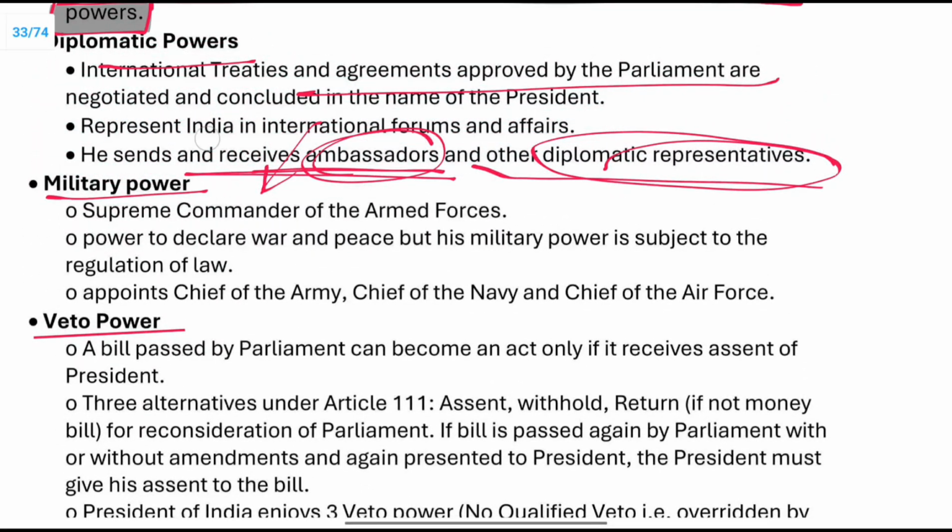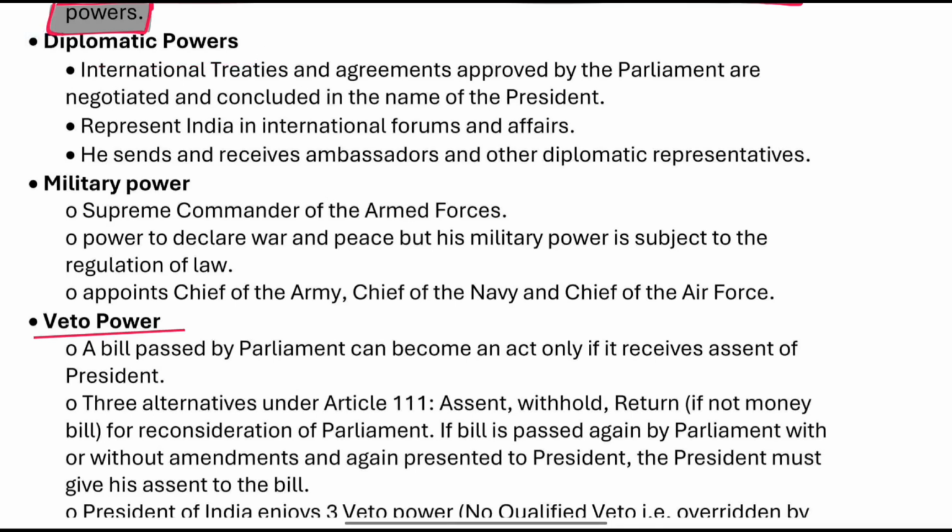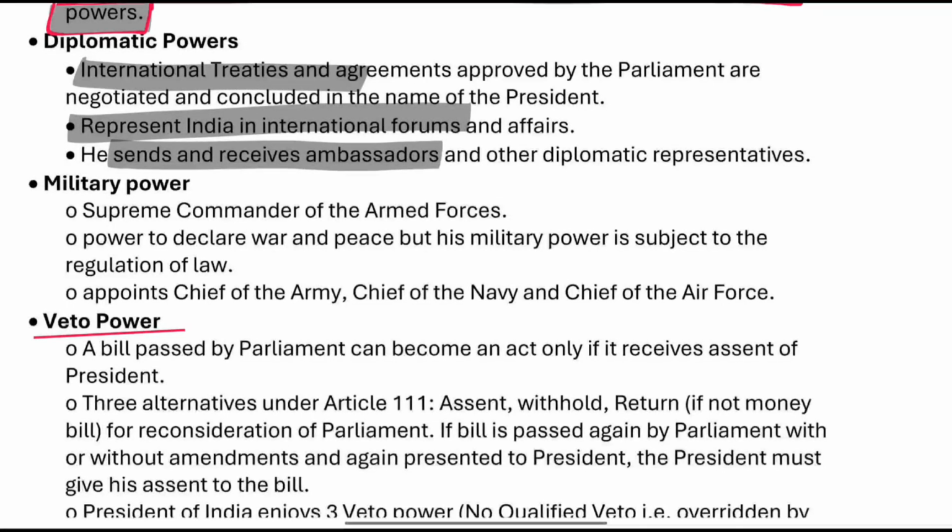So while sending the ambassadors and representing India in different forums, sending and receiving the ambassadors, representing India in the international forums, and international treaties and the agreements approved by the parliament are negotiated and concluded. Right.